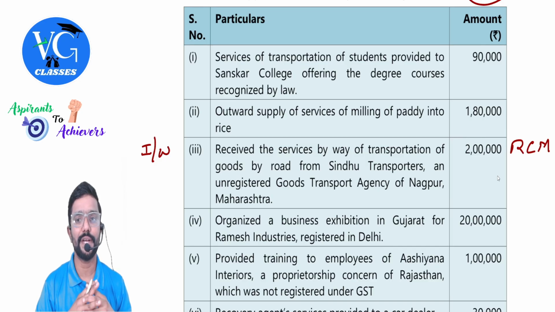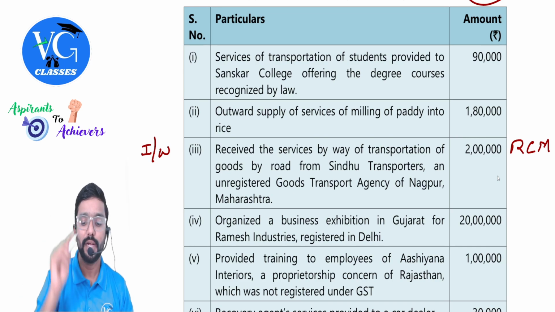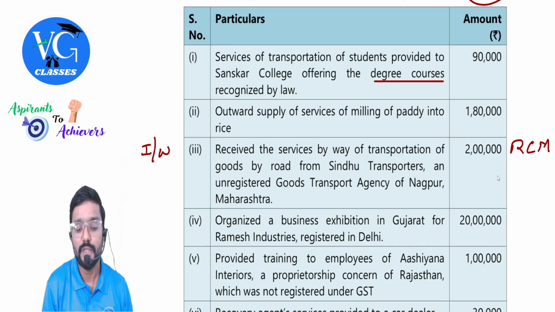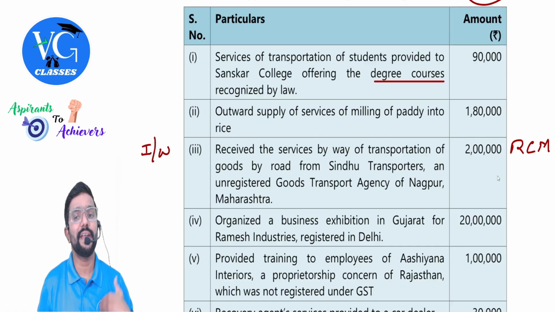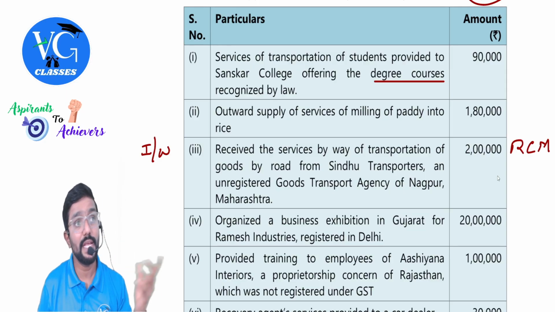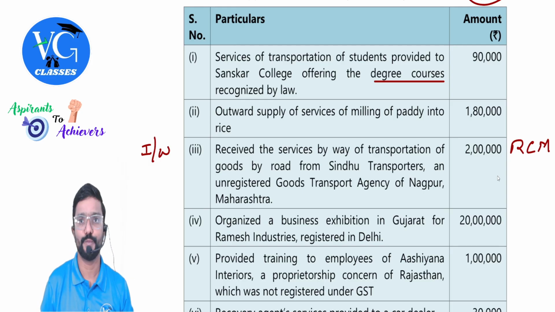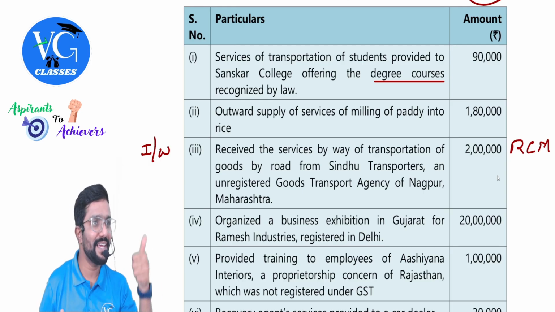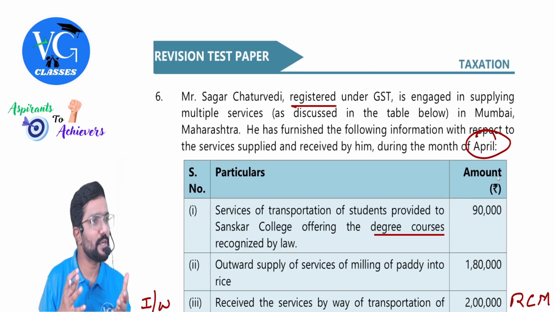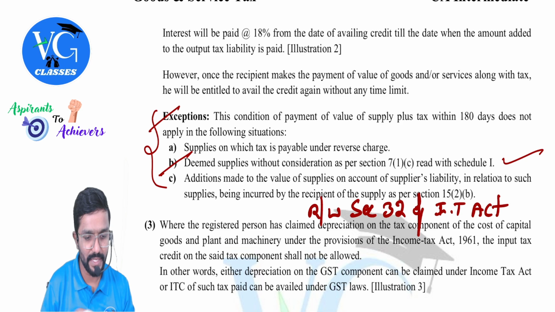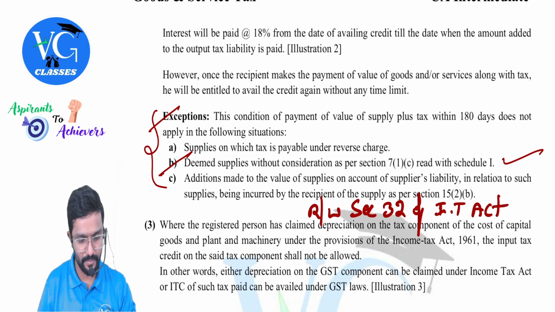Services of transportation of students provided to Sanskar College offering degree courses recognized by law. Guys, this college is providing degree courses. For an educational institution providing degree courses, if transportation of students service is provided, it is an inward supply to them. Okay, for the college I am talking. For the college, it is an inward supply. Is it exempt? No. If it is not exempt, then for the supplier, is it taxable? Yes. So in this case, for Sagar, it is an outward supply. Is it liable to tax for him? Yes. Let me just show it, one second. Okay, it is a part of the exemption chapter.